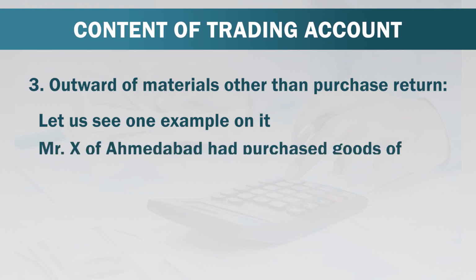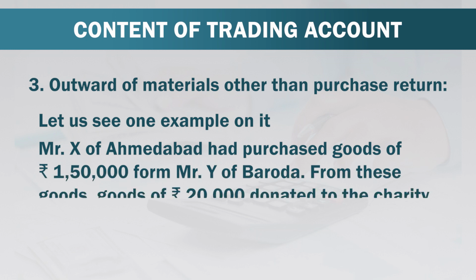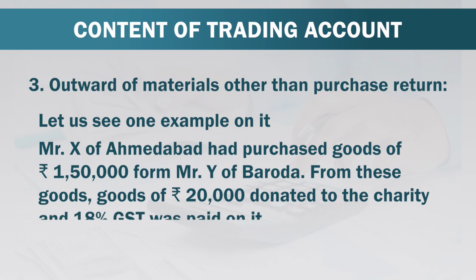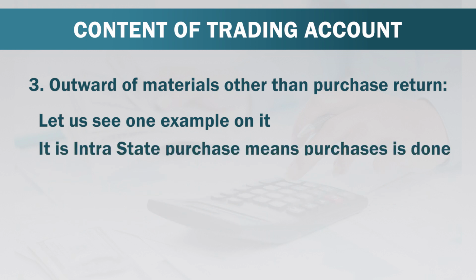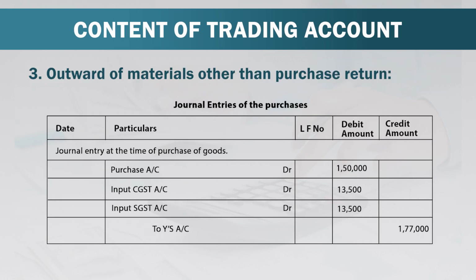Mr. X of Ahmedabad had purchased goods of rupees 1,50,000 from Mr. Y of Baroda. From these goods, goods of rupees 20,000 were donated to charity and 18% GST was paid on it. It is an intrastate purchase, meaning purchase is done within the state. Here 9% CGST and 9% SGST are applicable. Journal entry for the purchases will be like this. Purchase account will be debited by 1,50,000. Input CGST will be debited by 13,500. Input SGST will be debited by 13,500 and Y's account will be credited by 1,77,000.